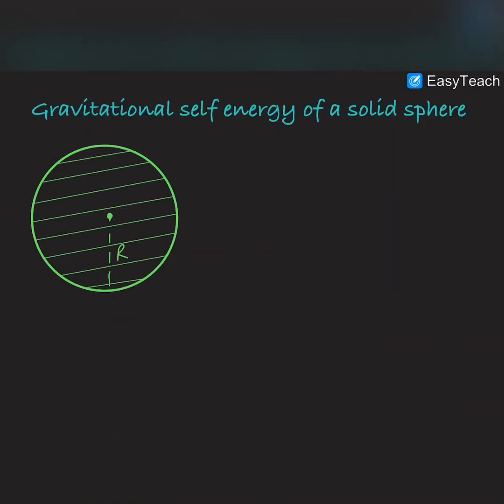Now let us find the self energy of a solid sphere. This is a solid sphere and the complete mass is distributed uniformly inside its volume. Let us imagine that at some point of time we have only assembled a sphere of radius small r, and the mass of this sphere would be m.